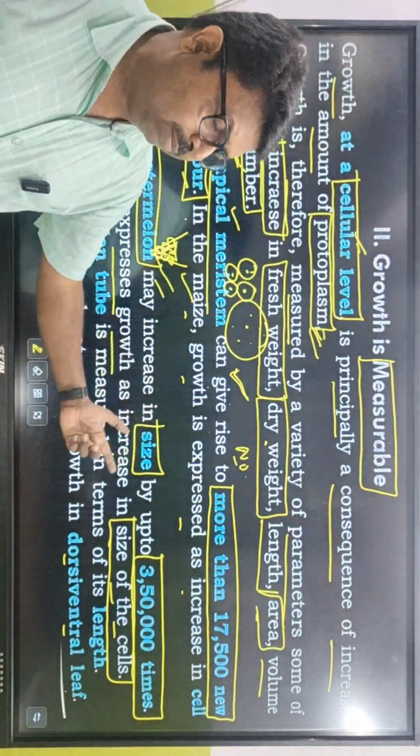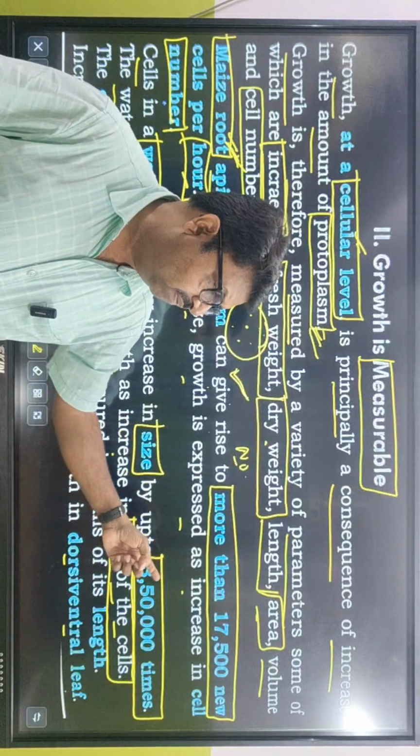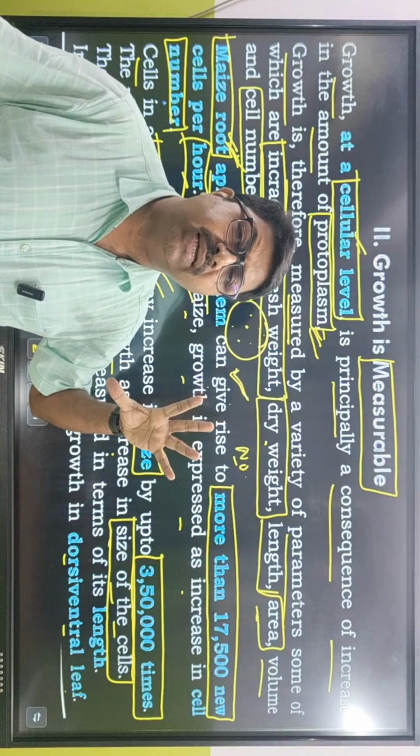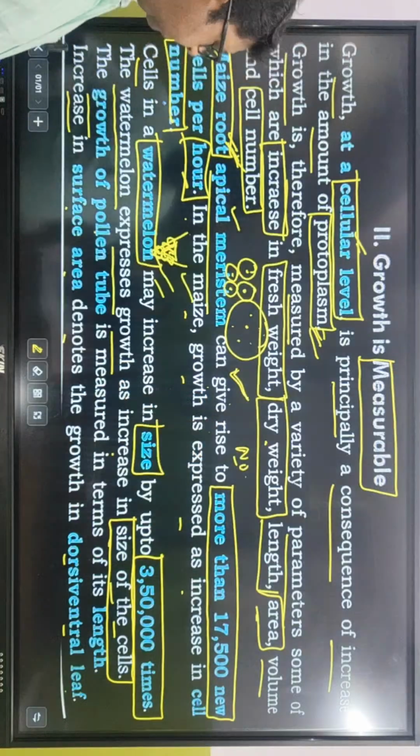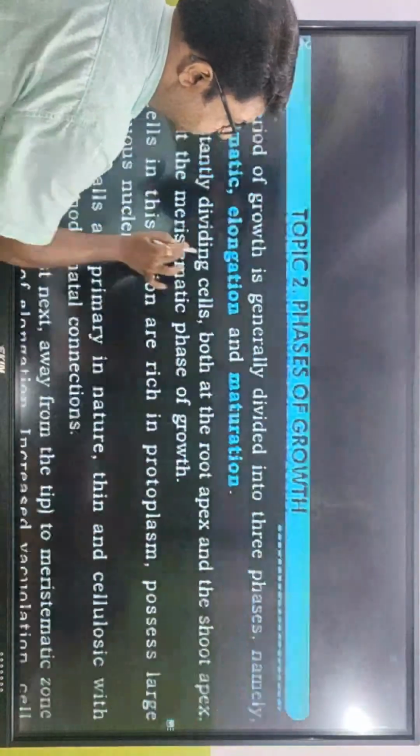And in the case of watermelon, what did we discuss? A cell can become 350,000 times bigger. That means we are talking about the size of the cell being increased. And what did we say about the dorsiventral leaf? When the surface area of the leaf increases.